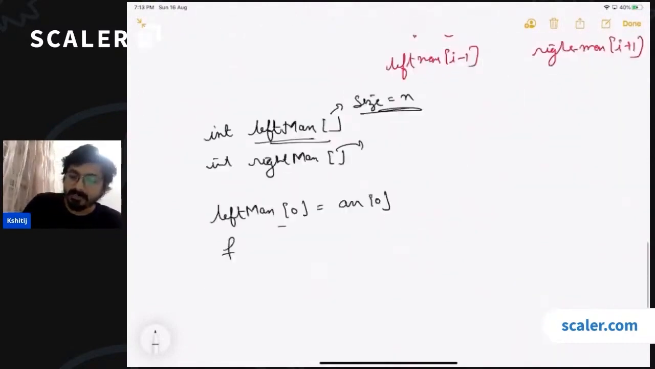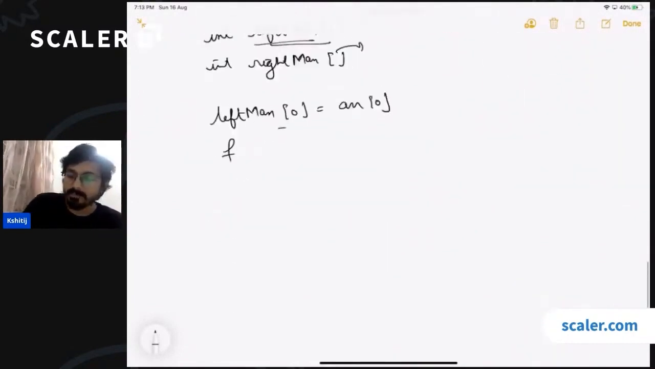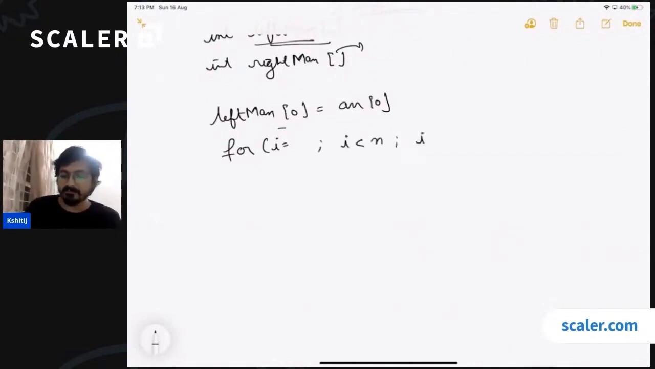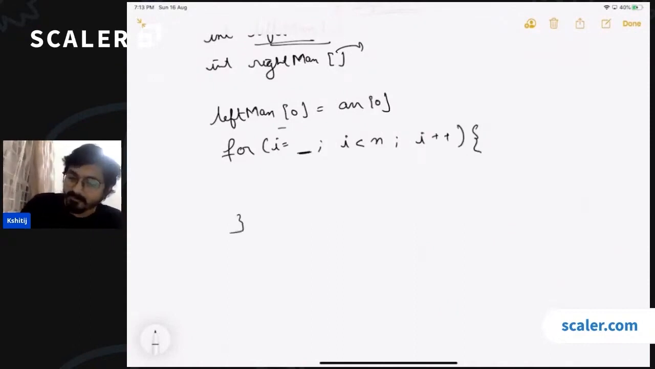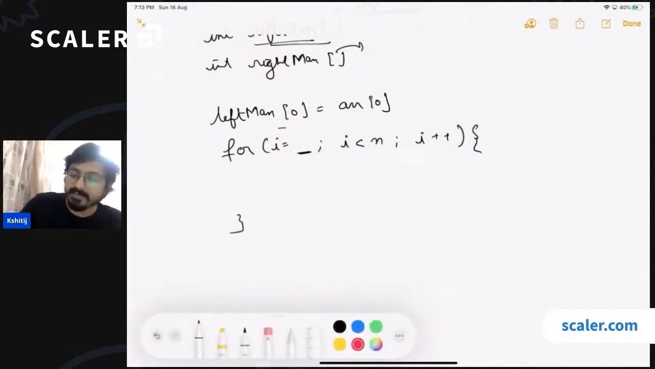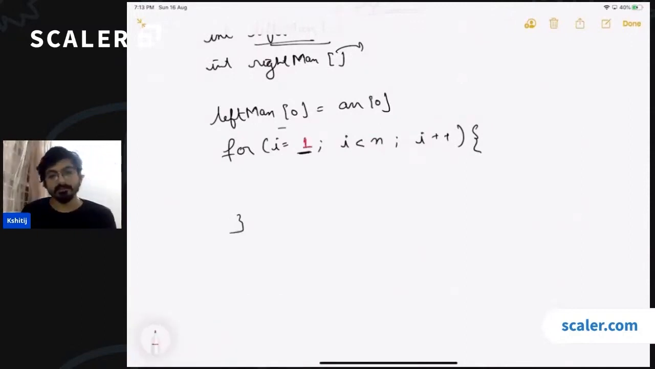Now for the remaining bars, we can just run a loop, which will start from some point, go till n, and we'll be doing it. From where should we start the loop? Should it start from 0? Should it start from any other number? Yes, the loop is going to start from index 1, because we have already filled the value on index 0. So we don't need to start from index 0.